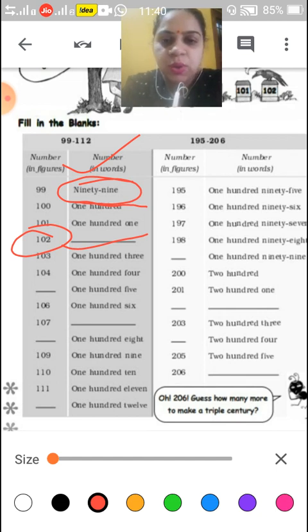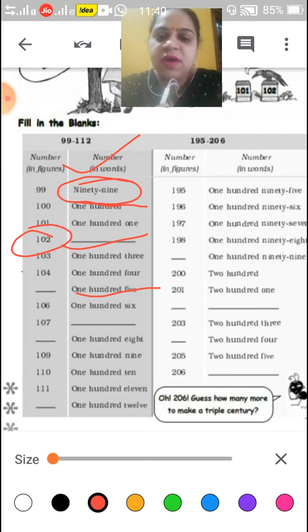Now next, 103 is written, 104. Now 105. So here what you have to do, the number in words is written. Here you have to write down the number in figure. Like you will write 105. Okay children.